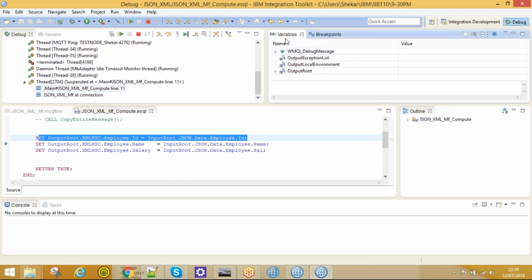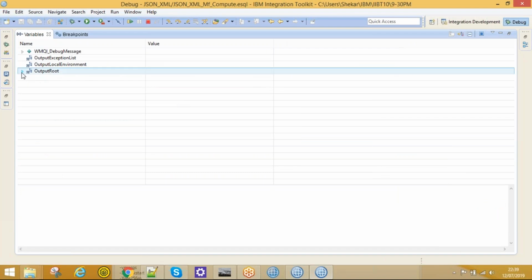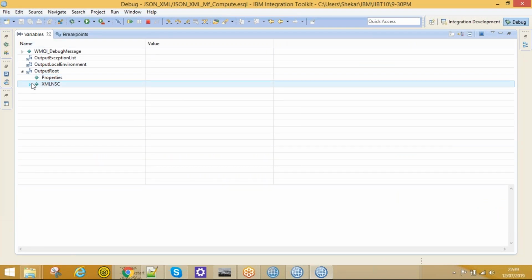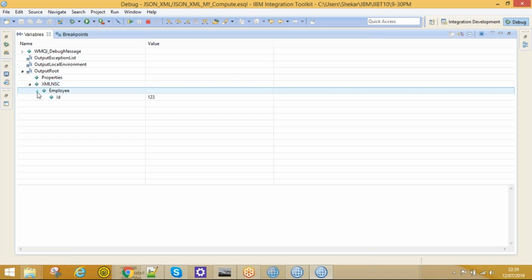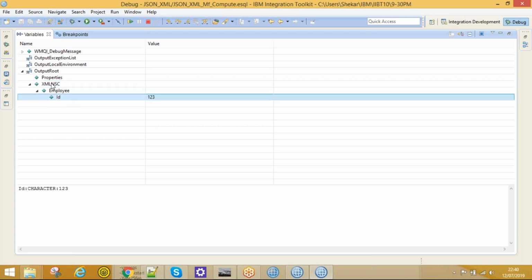If you see the variable, double click on it, variables. In the first line, I've created the output route. I've mapped the incoming JSON ID to the XML NSC JSON ID. In the output route, under XML NSC, under employee, our first ID value is mapped.